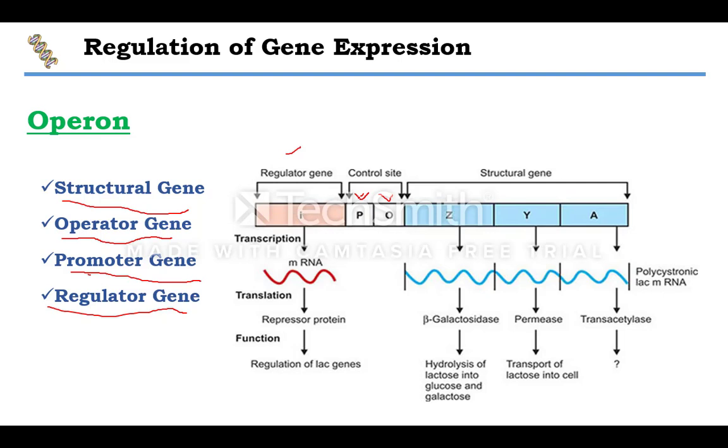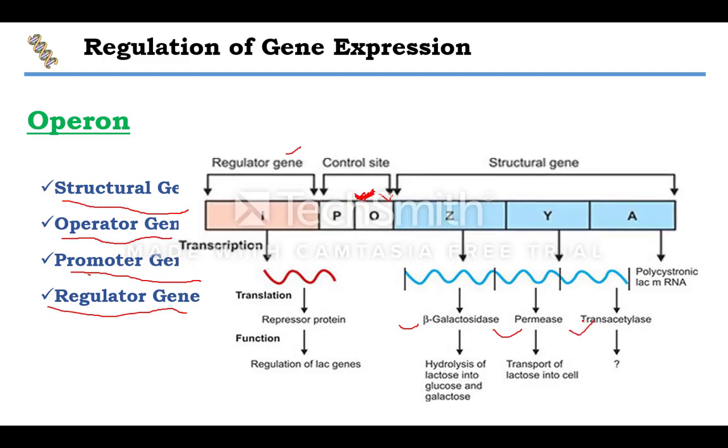RNA polymerase attaches to P, that means the promoter. Now these are the names of the enzymes given here: beta-galactosidase, permease, transacetylase. We'll study this in a short while, after a few minutes.